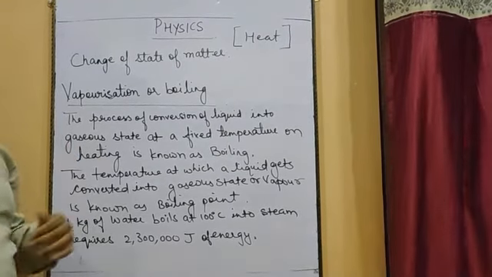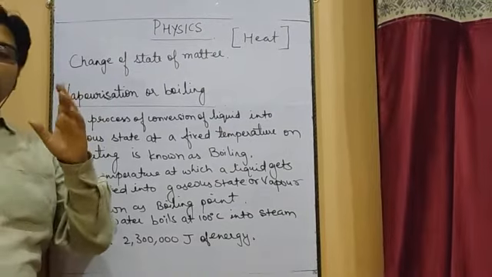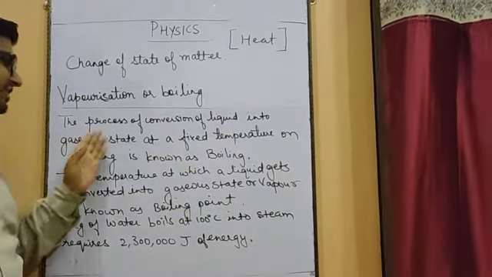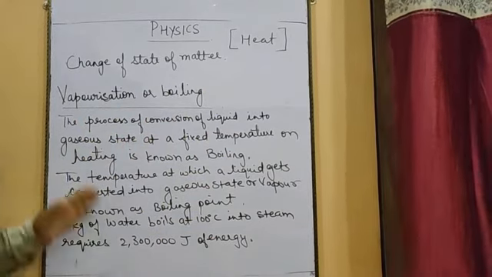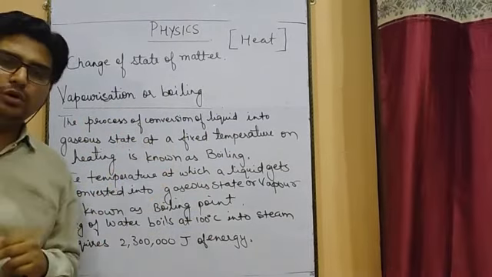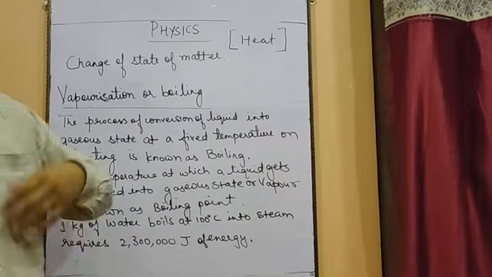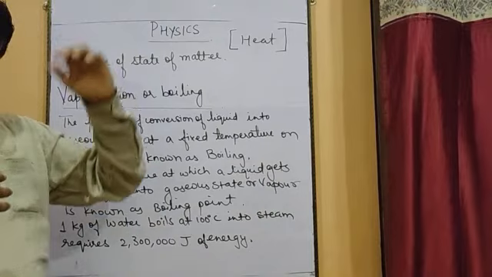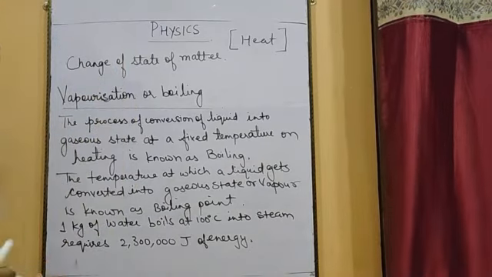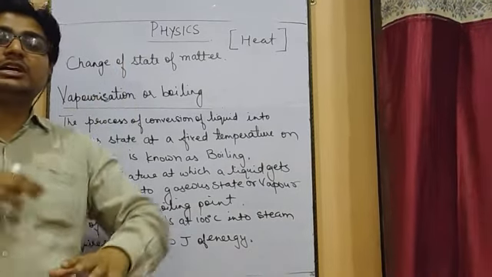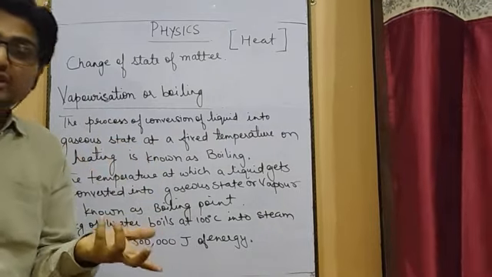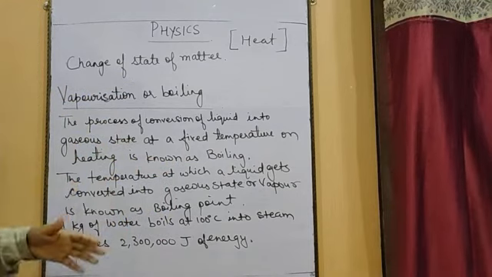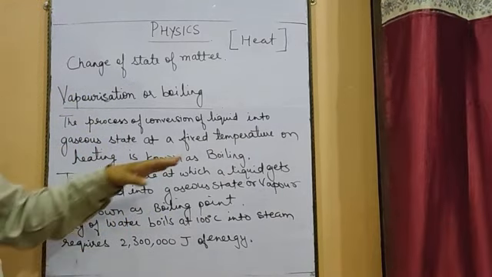Now another change of state of matter is vaporization or boiling. The process of conversion of liquid into gaseous state at a fixed temperature on heating is known as boiling. Suppose any liquid is there and when you heat that liquid, it will rise to a particular temperature, and after reaching that temperature it will start getting converted into its vapor state. This conversion of liquid into vapor state or gaseous state is known as vaporization or boiling.